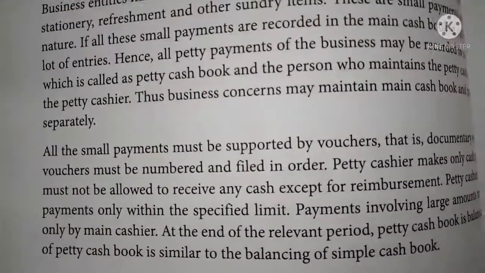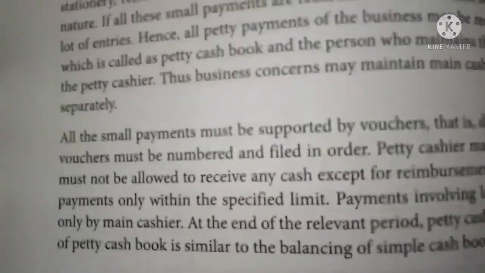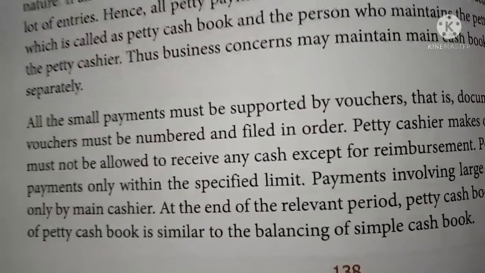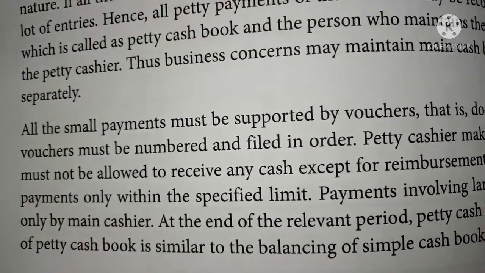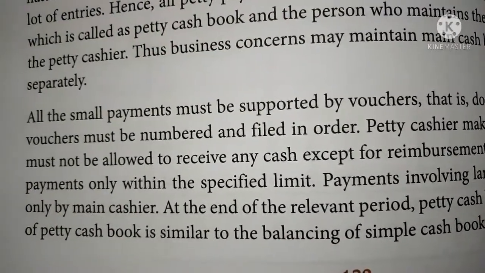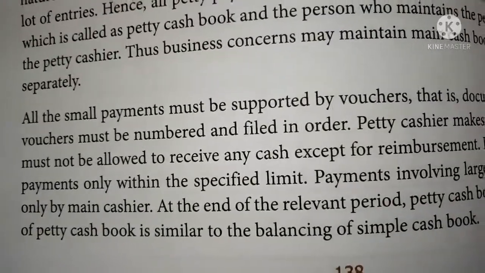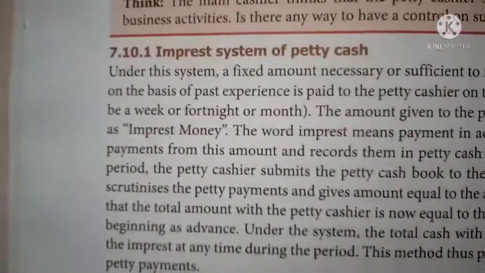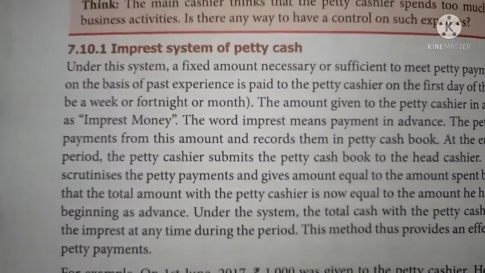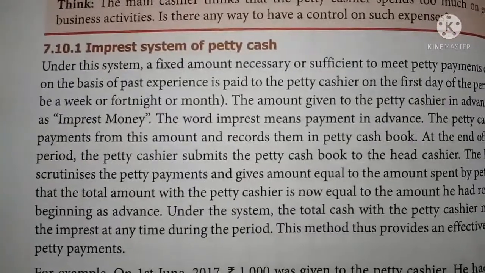So in this petty cash book, the petty cashier will receive some amount from the main cashier. Based upon that amount, he will spend on all the small petty expenses. In this petty cash book, the imprest system is to be followed.